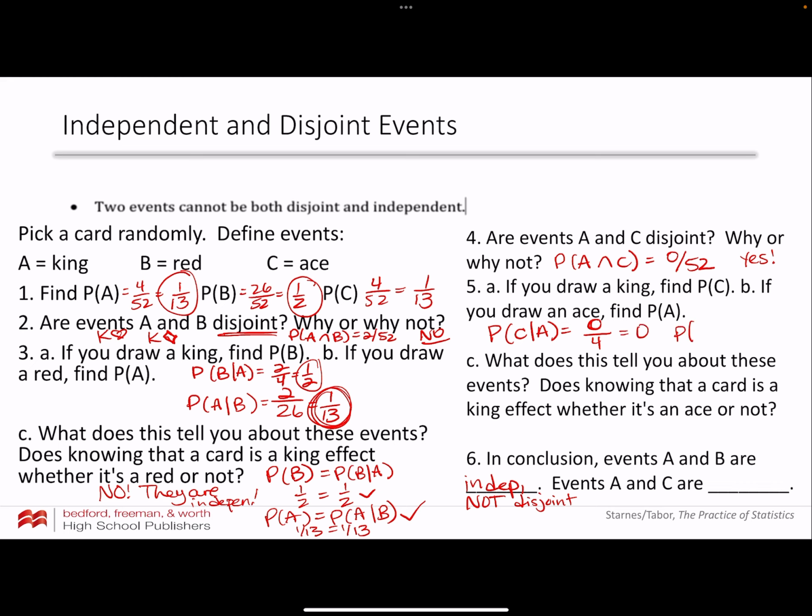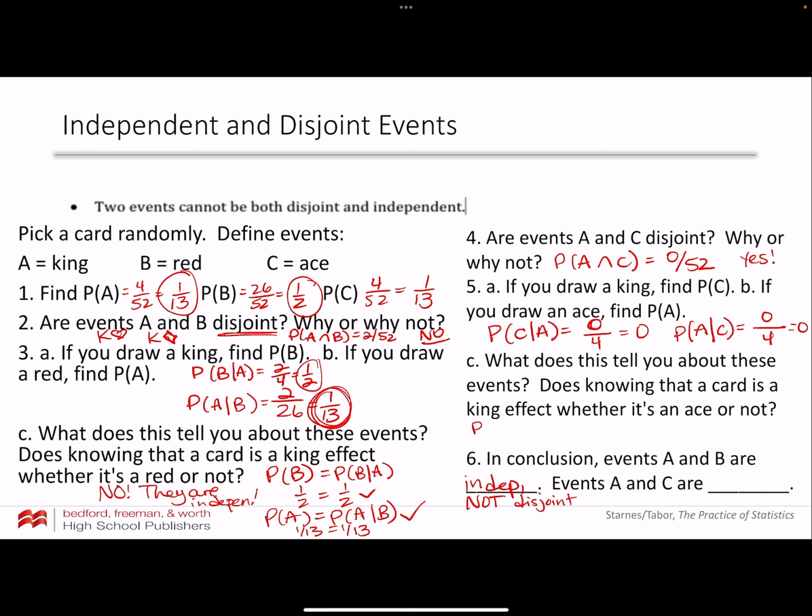Now let's look at the probability of, if you draw an ace, find the probability of A. So A given C. And in this case, remember, we're conditioning on a card being an ace. So there's 4 aces in the deck. Now, what's the probability that out of those 4 aces you have a king? None of them, right? So what does this tell you about the events? Does knowing that a card is a king affect whether it's an ace or not?